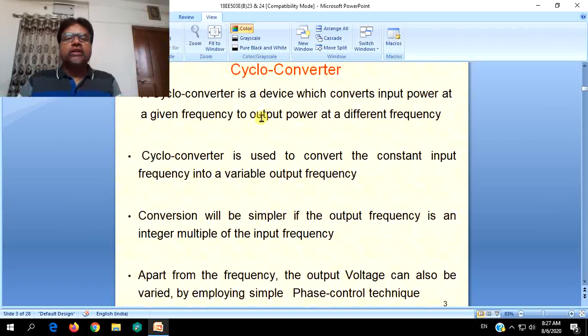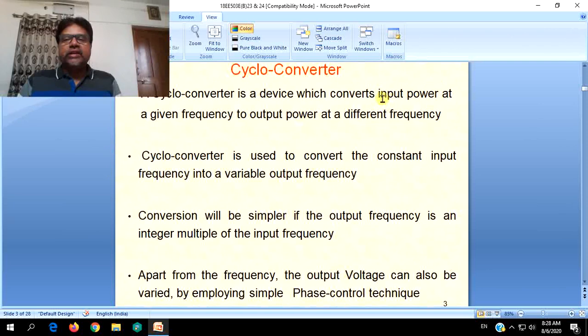That is, a cycloconverter is a converter which converts the given frequency on the input side to an output signal at a different frequency. The normal definition says it converts input power at a given frequency to output power at a different frequency.